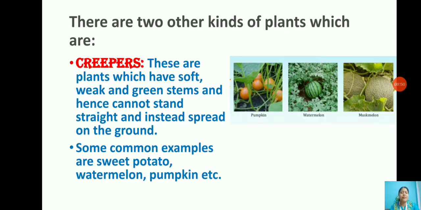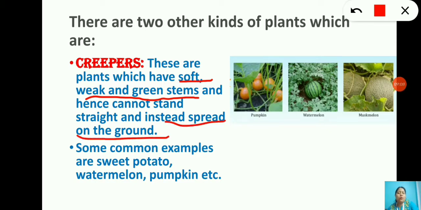Now what are creepers? The creepers are the plants which have soft, weak and green stems. So please remember, they have soft, weak and green stems, and hence they cannot stand straight and instead spread on the ground. That means there are some plants having weak and green stems which cannot stand upright.